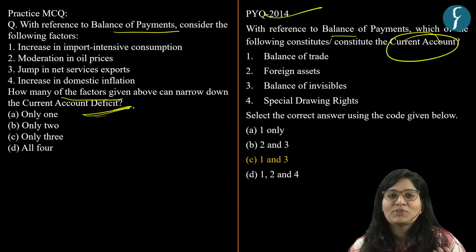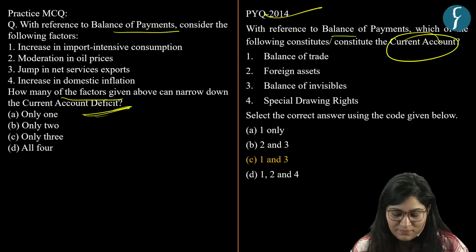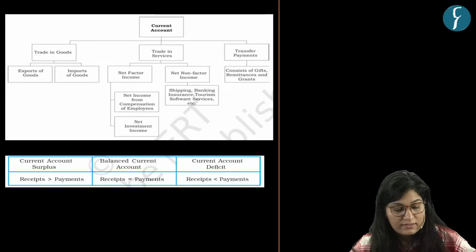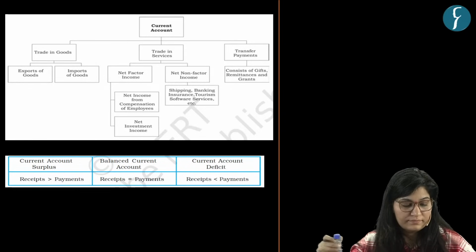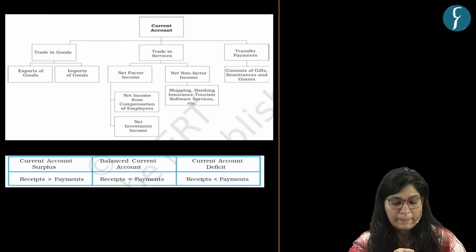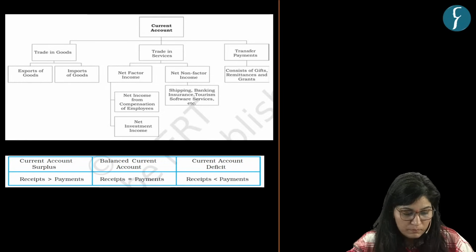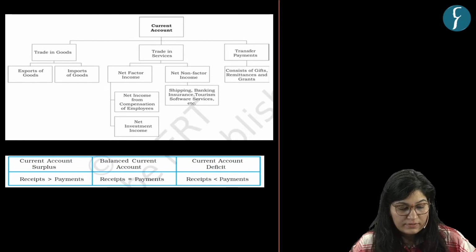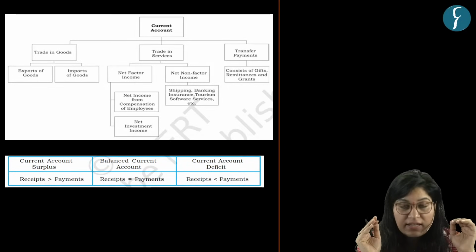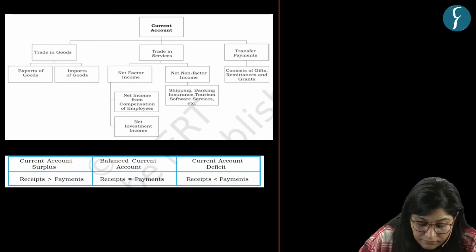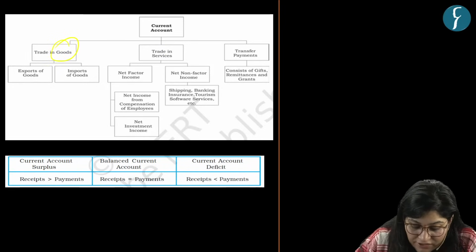So for that, you need to know what is current account deficit. See current account deficit as an image. It consists of record of trade in goods, trade in services, and transfer payments.